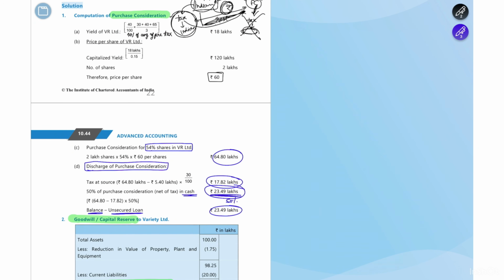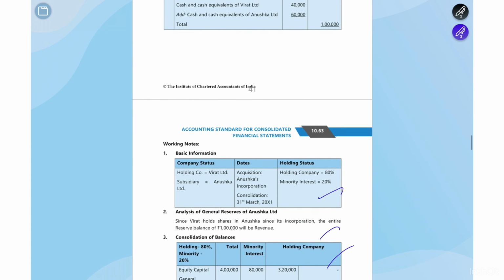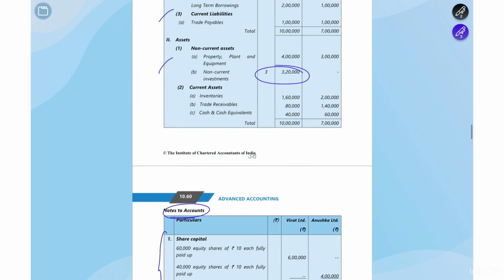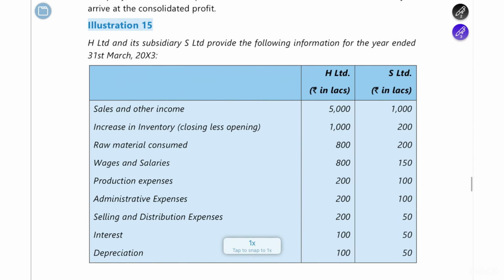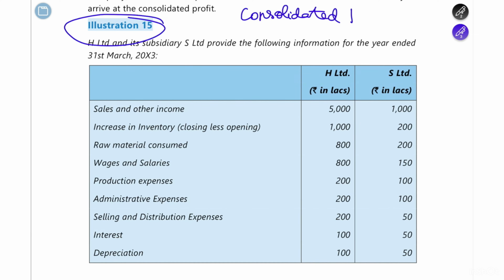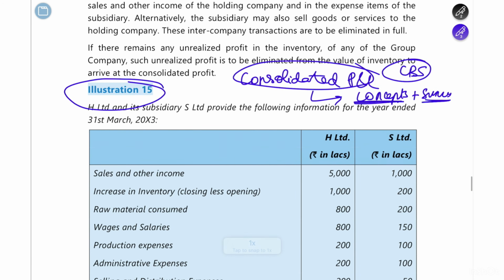And there are 2 illustrations which are remaining, illustration number 15 and illustration number 16, both related to the concept of consolidated P&L. The concepts that I've taught until now are related to your consolidated balance sheet. So for consolidated P&L, I'll make a separate video where I teach you the concepts and also solve these 2 illustrations.